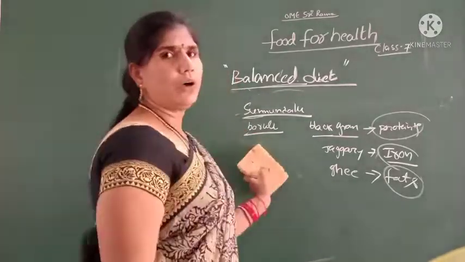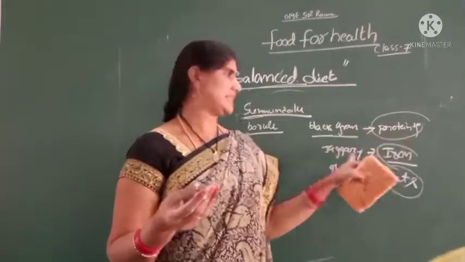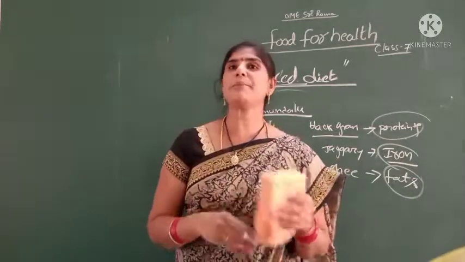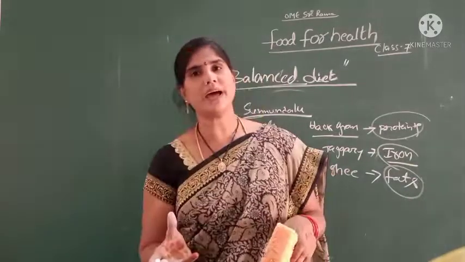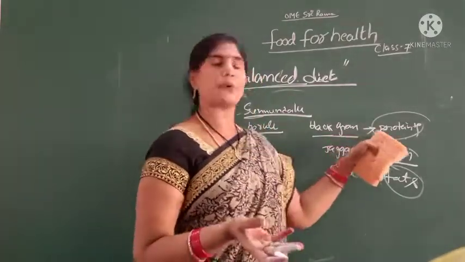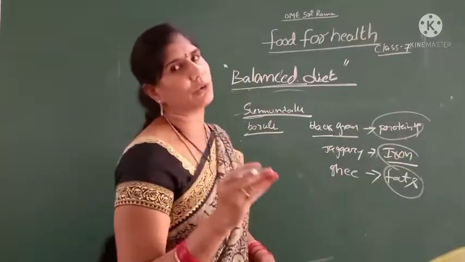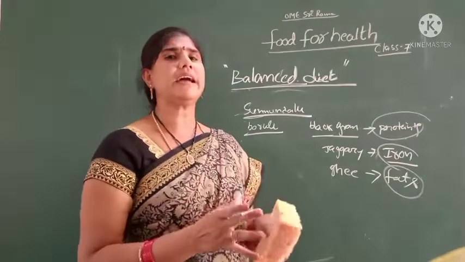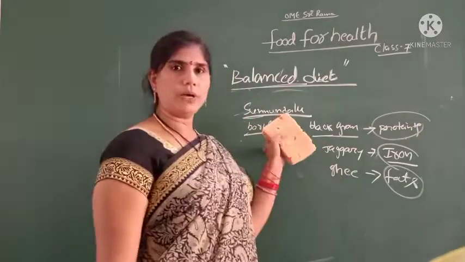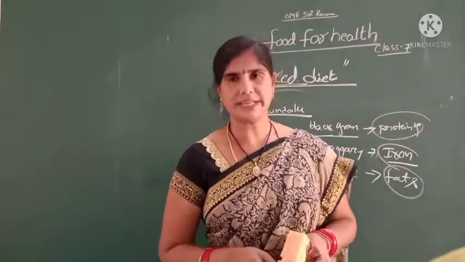And then burelu: boiled chana consists of protein, jaggery, iron, and for the purnam, black gram powder and rice powder and water. Black gram powder consists of protein, rice powder consists of carbohydrates, including water. These are all ingredients mixed with boiled oil to prepare burelu. It is good for health, including all nutrients.